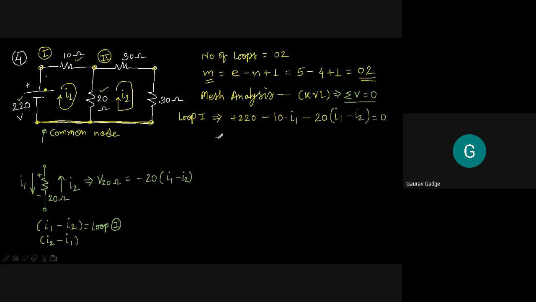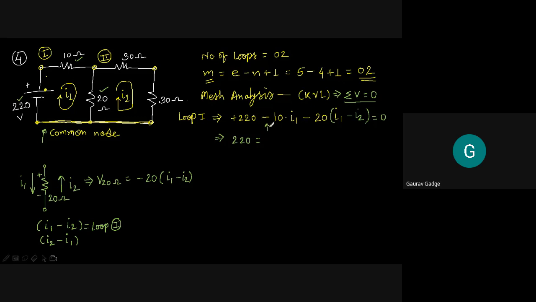Now I just rearrange the terms in terms of currents. So what I can get is 220 I just keep on the left hand side, equal to, look carefully, this minus sign becomes plus.